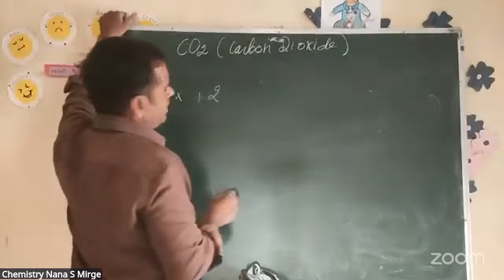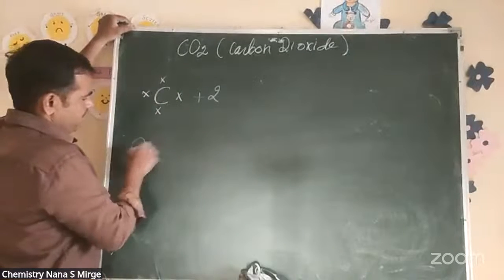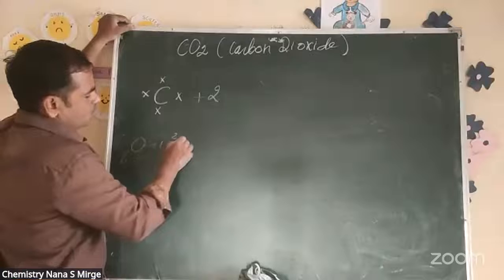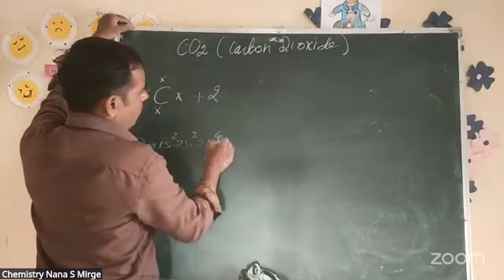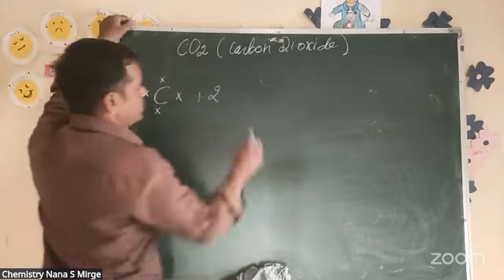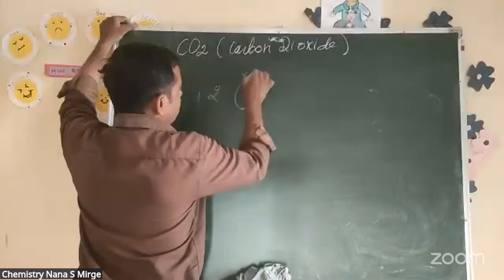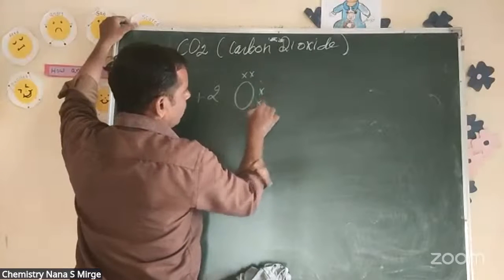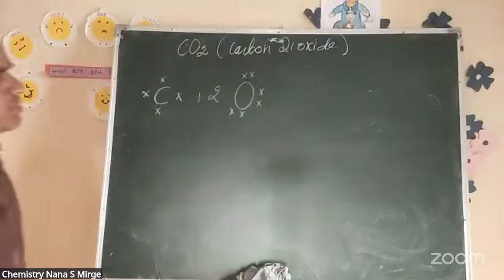Each oxygen having how many electrons? Oxygen has atomic number 8: 1s has 2, 2s has 2, 2p has 4. So 1, 2, 3, 4, 5, 6: 6 electrons in its valence shell.